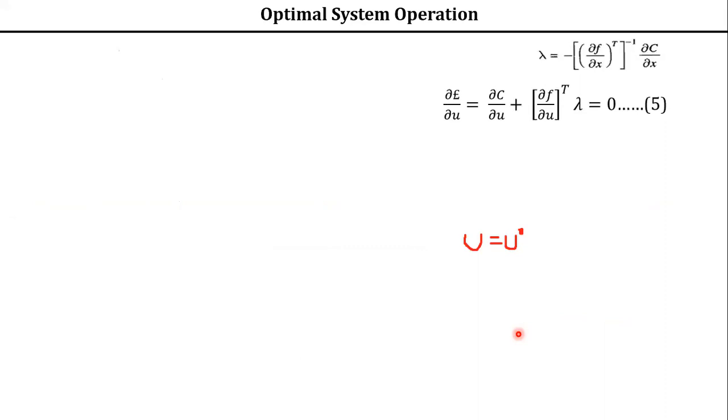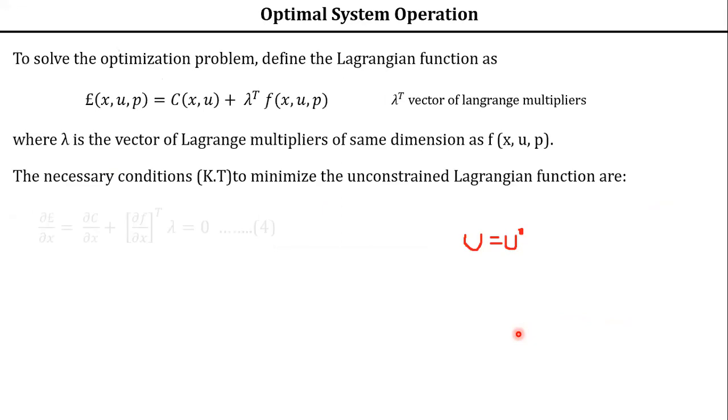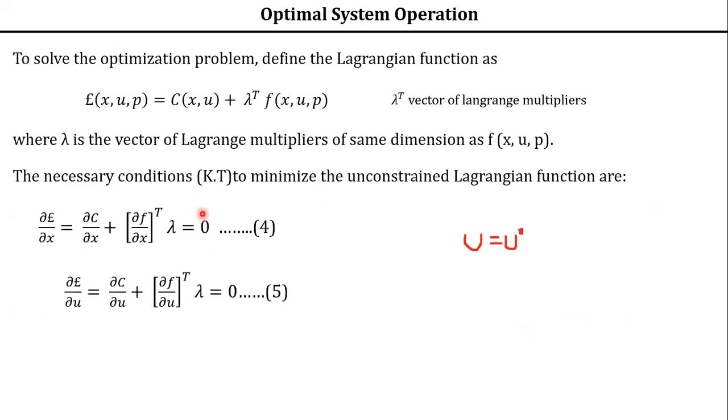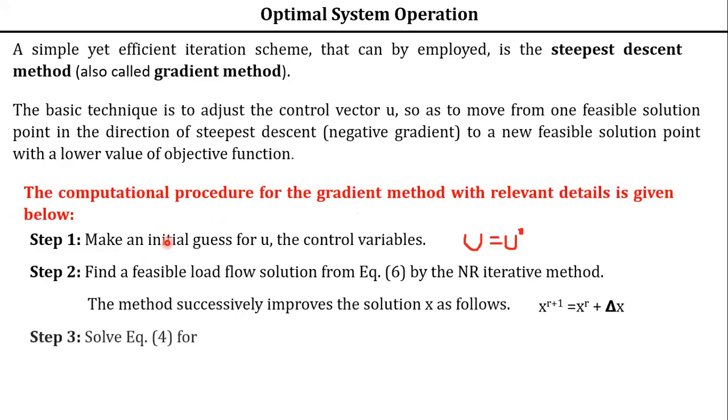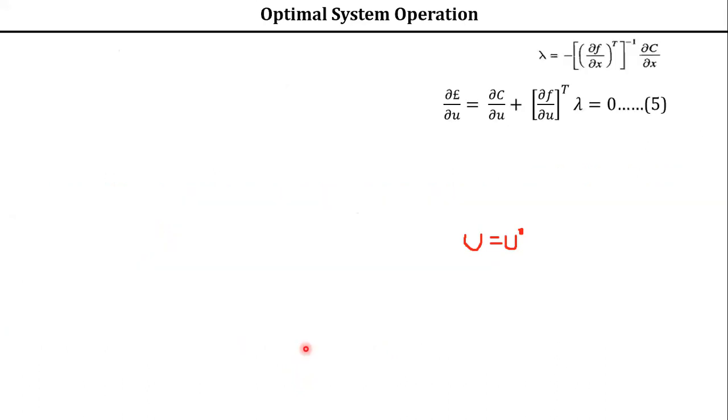So what is equation 4? Let me check here. Equation 4. So this is equation 4, isn't it? So from this one, what is lambda equal to? Lambda is equal to minus of this thing. So then the inverse of this one you are going to get from this equation 4. So recall that one. Solving equation 4, this is what you are going to get. The lambda value from equation 4, we are going to get this value. Is it clear? So then what we have to do, now substitute this value.